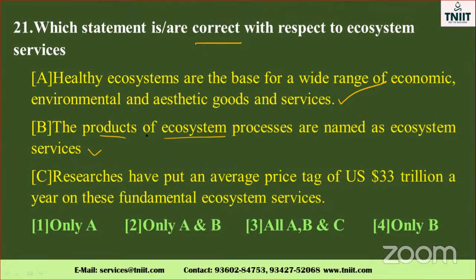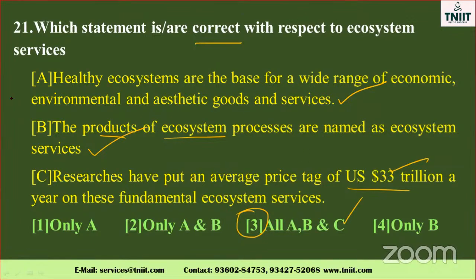So it is a correct one. Researchers have put an average price tag of US $33 trillion a year on these fundamental ecosystem services. Yes, it is also a correct one, 30 trillions. So the option is all A, B, C are correct.